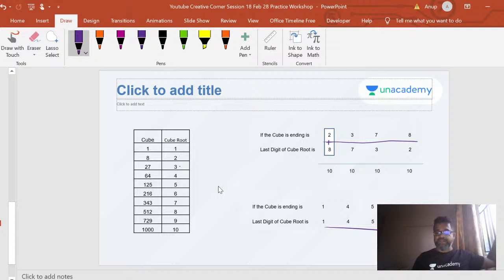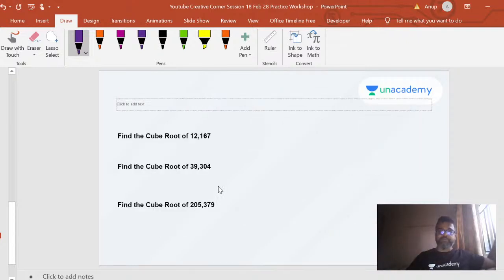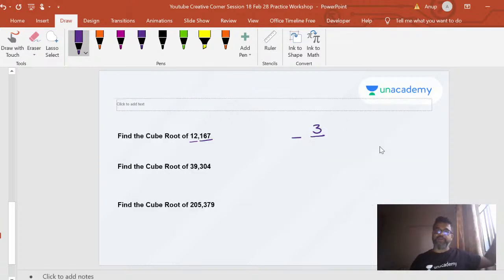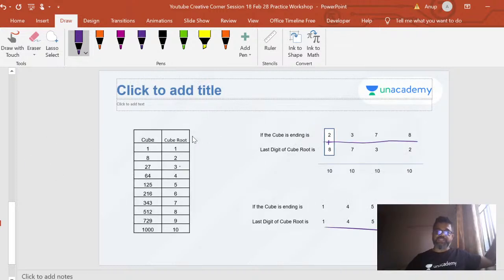Now this is not a single digit. Now what if you have bigger numbers, right? So very simple there also. You keep this in pairs of 3, right? So you can guess the last digit automatically. There are 2 digits in the cube root. Last one is 7. So remember, when it was a 7, the last digit will be 3. So you already got one part of your answer. Now 12 is the first part. So which is the closest here to 12?